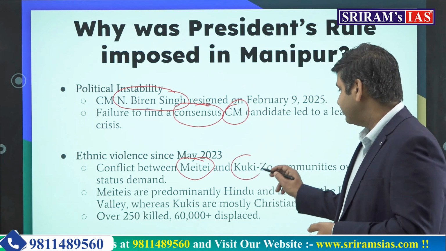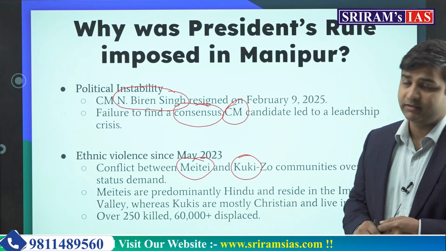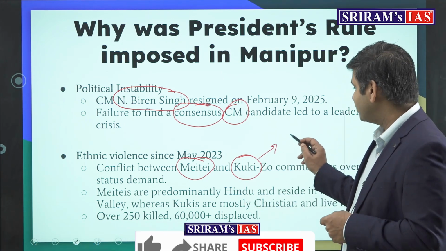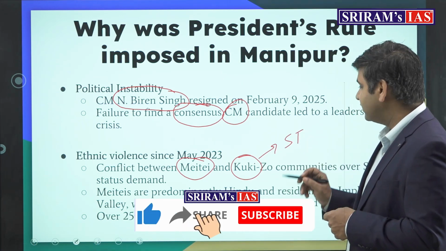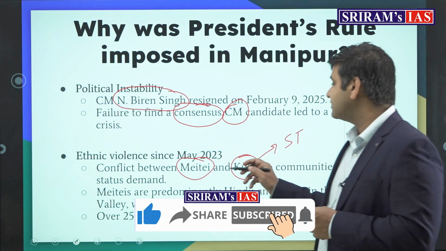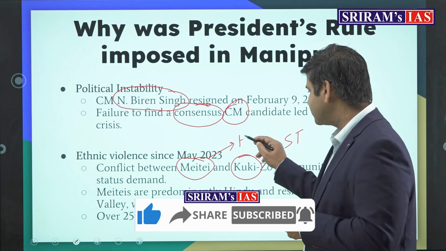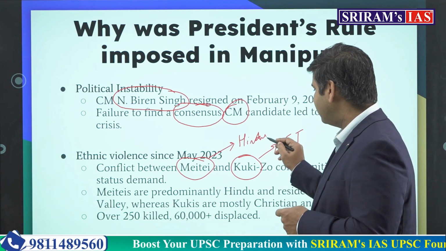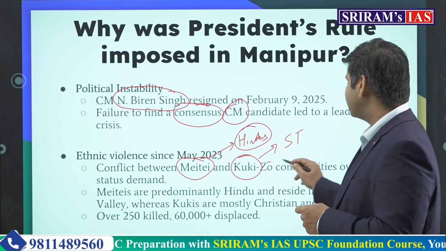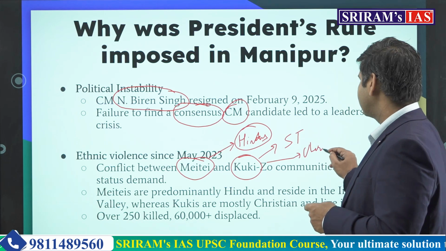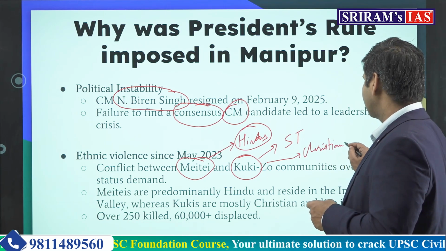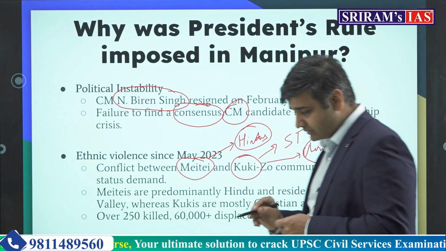Kukis are usually the scheduled tribes living in hills. Meiteis are not scheduled tribes, but are majorly Hindus living in the plain region. Kukis are majorly Christians. But never forget, all are Indians here.